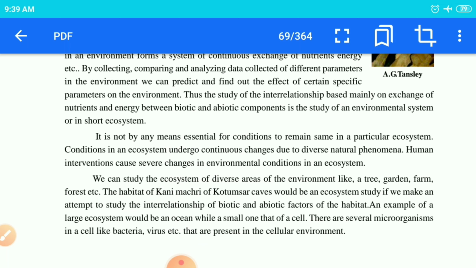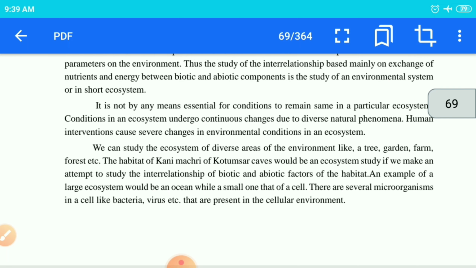It is situated in Bastar, and there the Kani Machli was found, having the habitat of surviving in a dark region, and they used to feed on the algae or the dead organic matter present in that flowing water. So their habitat is different. If you take that particular fish to another habitat, they are not capable of surviving.